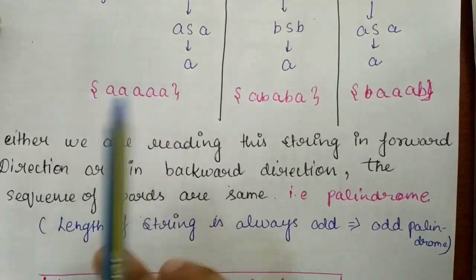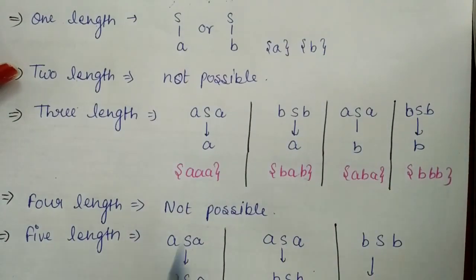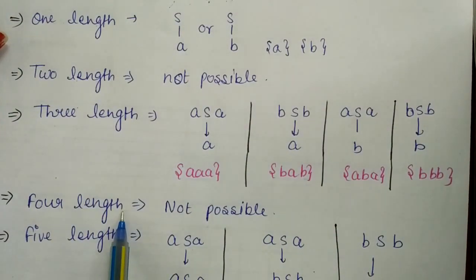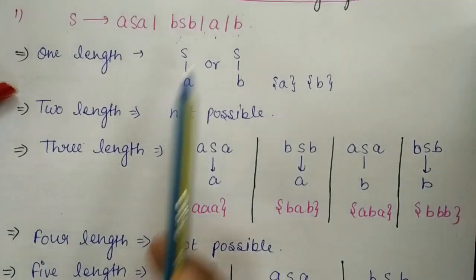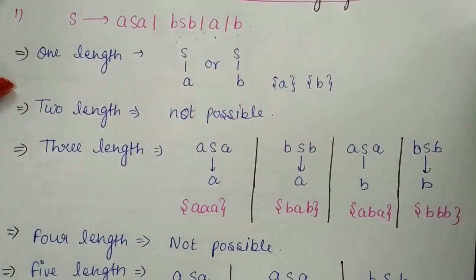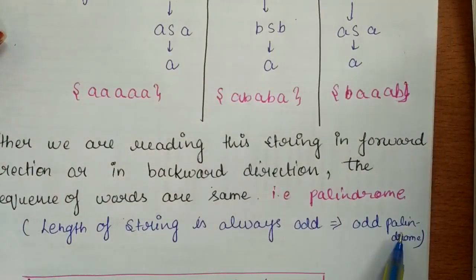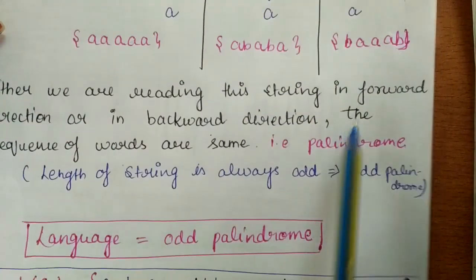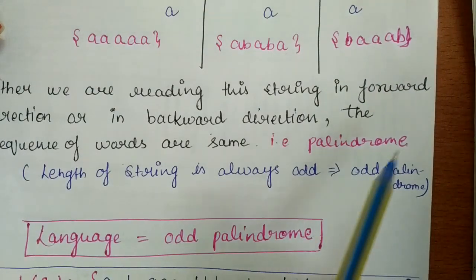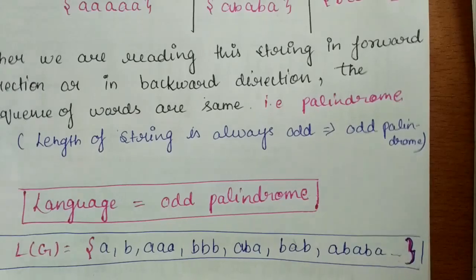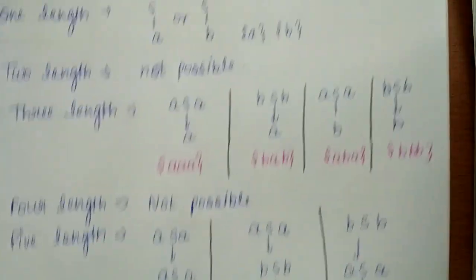Now see that we are not able to generate two length strings, and we are not able to generate four length strings. This language is only generating lengths 1, 3, 5, 7 and so on, so it is an odd length palindrome. So this language is for odd length palindromes because it is generating these kinds of strings. So now coming to the next problem.